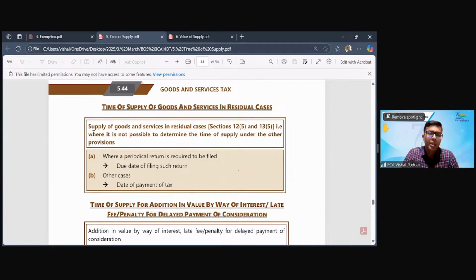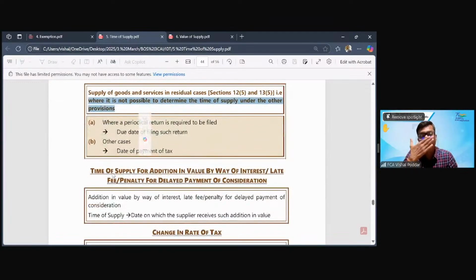It simply says where it is not possible to determine the time of supply under any of the above provisions. This generally happens in case of fraud cases or those cases where people are caught at the time of raid. They have not maintained any documents or they have not issued any documents. They had suppressed their transactions.